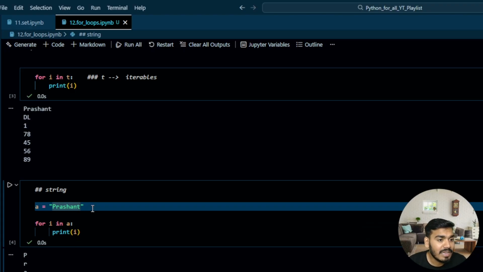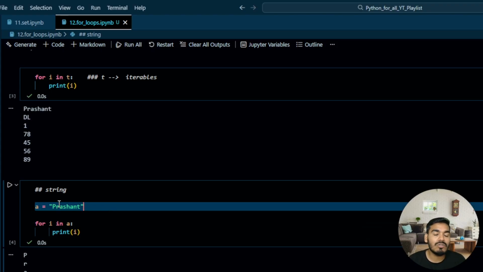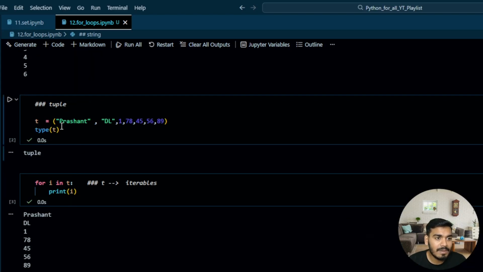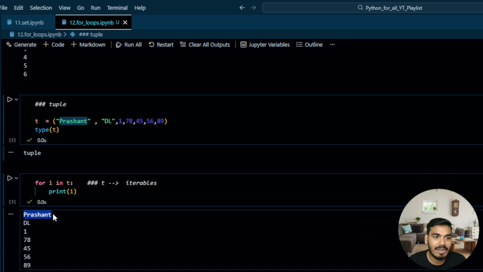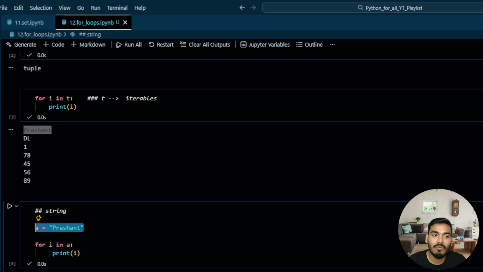So can you say that over here this string is also an iterable, right? Now you would be thinking that in the given tuple we also have a string, Prashant. It has given it all together, right? But in the given string it has given it character by character. Why?